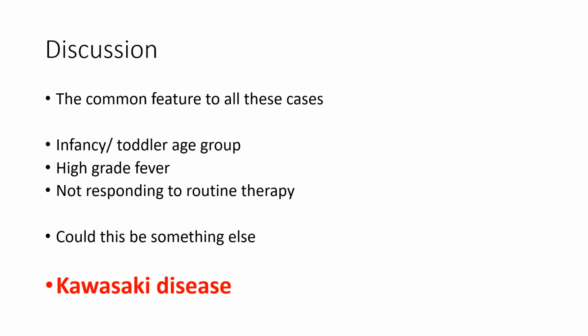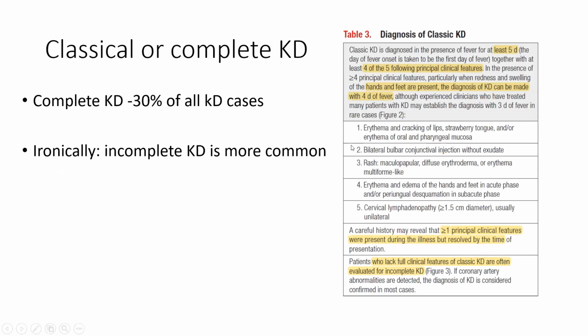All these cases never gave one of the classical clues. Generally, with Kawasaki disease we think of rashes as the predominant symptom. But classical Kawasaki is actually only 30 or 40% of what we see. Predominantly, what we see is incomplete Kawasaki disease, where these criteria are not satisfied. Classical Kawasaki is where you have to have 4 of these criteria: changes in the oral mucosa, a rash on the skin, conjunctival suffusion, and peripheral extremity changes in terms of edema, peeling, and lymphadenopathy. In the majority of the cases I've described, none showed the classical findings.